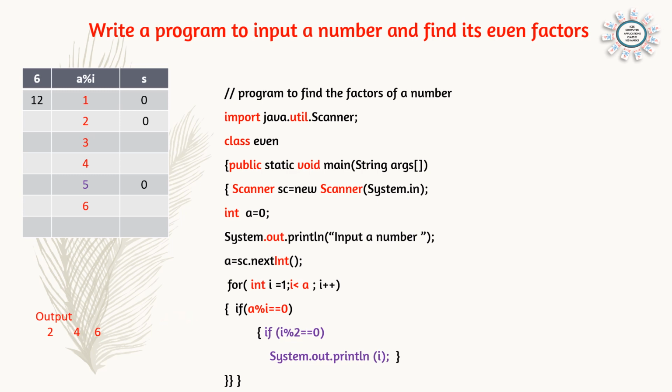I hope you understood the logic. First step, find the factors, and second step, find out of the factors which are even digits.